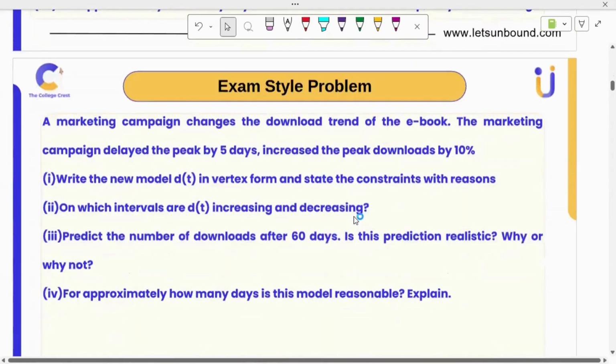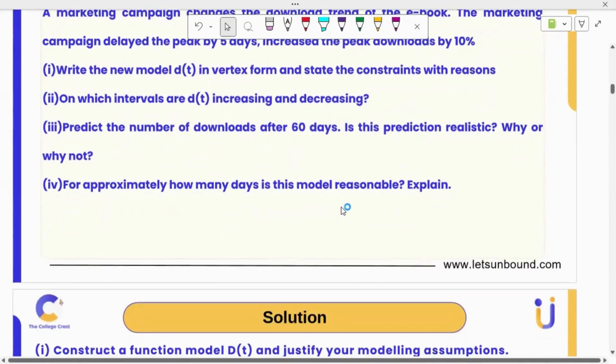Now, there is a change in this ebook release and daily downloads. A marketing campaign changes the download trend of the ebook. The marketing campaign delayed the peak by 5 days and increased the peak download by 10%. So the model will change. Write a new model and then we again analyze the increasing and decreasing behavior and predict the number of downloads. And we will check whether the prediction is realistic. And we will also find how many days the new model is reasonable. Okay, so that is all.